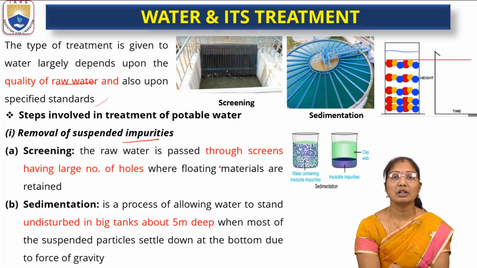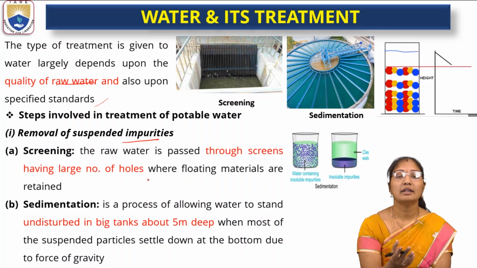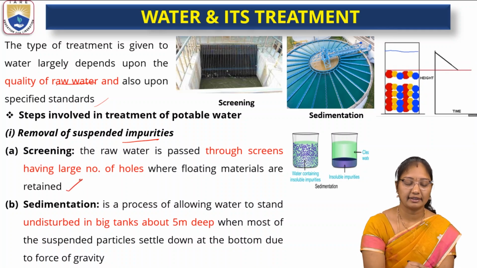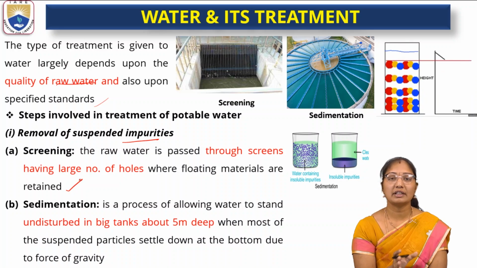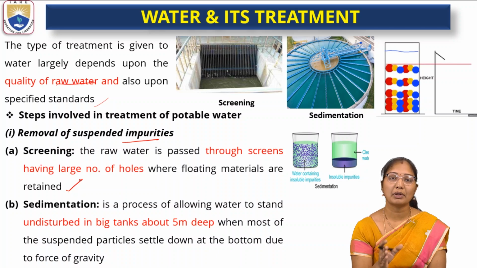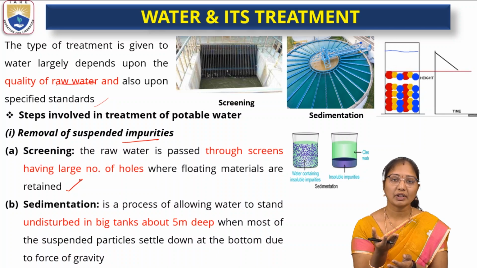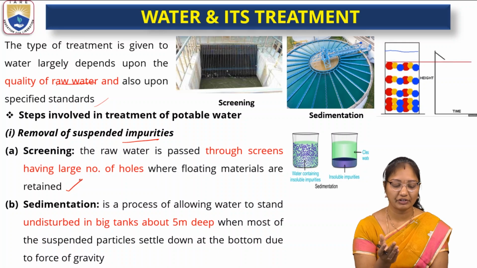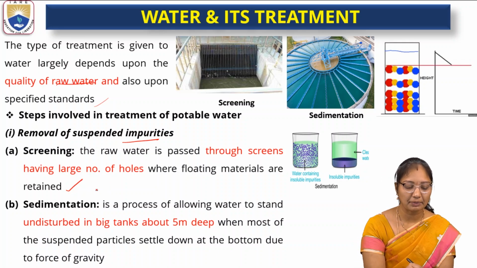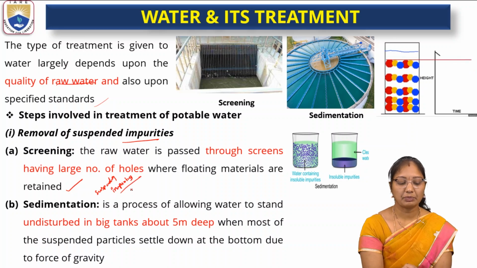So the water will be passed through the screens, having a number of holes like a net, where floating materials are retained. It's like straining. So the water with suspended impurities is allowed to pass through the screens with a number of holes, like a net or mesh. What happens? The water will pass through and the remaining material which is floating on the water will be collected on the filters. So in this step we removed all the suspended impurities which are seen with our naked eye. So this was removed through screening.